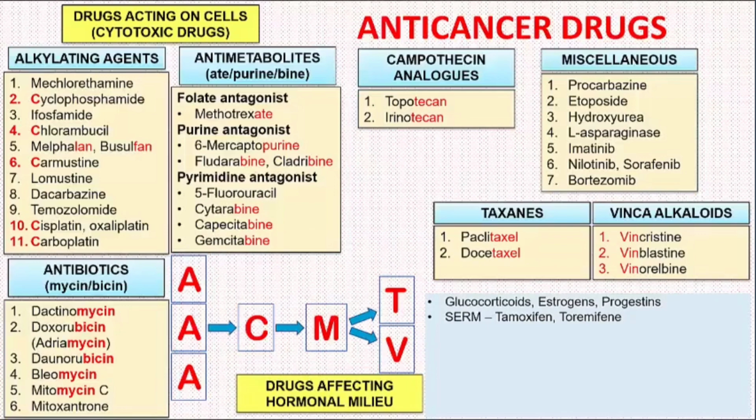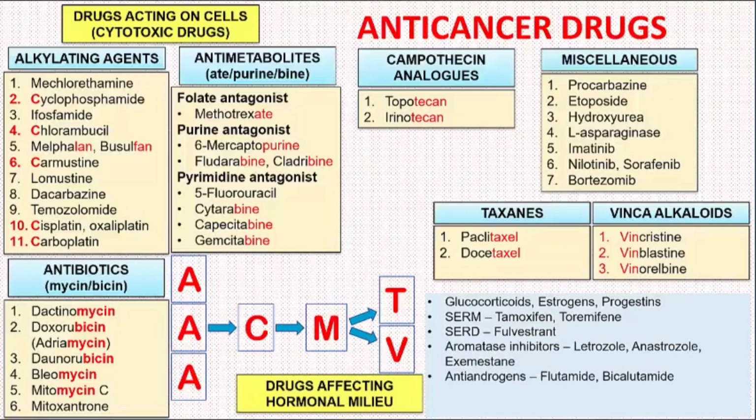Then we have the SERDs or selective estrogen receptor downregulators such as fulvestrant, aromatase inhibitors such as letrozole, anastrozole, exemestane, the anti-androgens such as flutamide, bicalutamide, the 5-alpha reductase inhibitors such as finasteride, dutasteride, and GnRH analogs such as nafarelin and triptorelin.